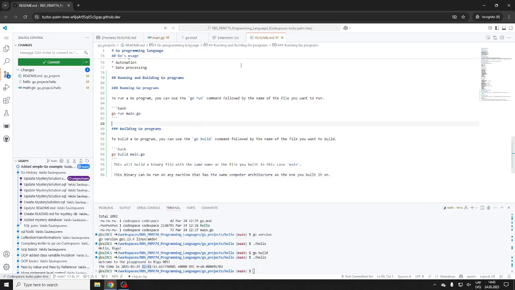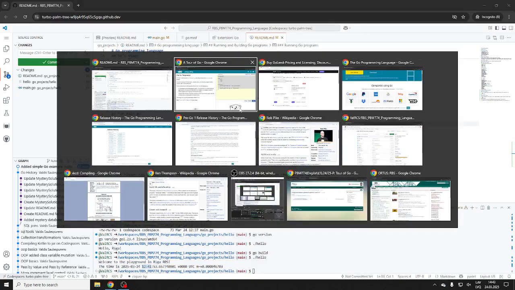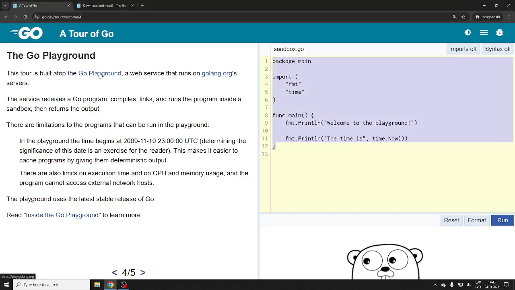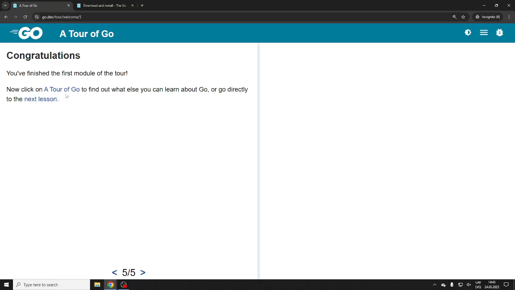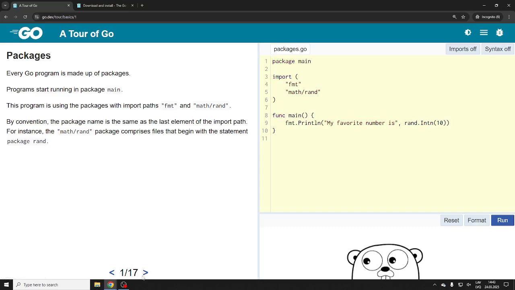Okay, so I mixed up things. All right, so let's see the playground. Tour of Go. Oh, actually, that's right, instead of Go playground. All right, let's see one more. Tour of Go. What do we do next lesson? No, we did that already. Okay, so we'll do that after the break.